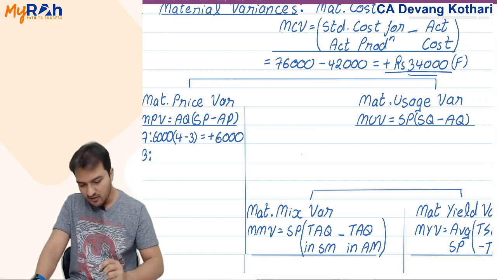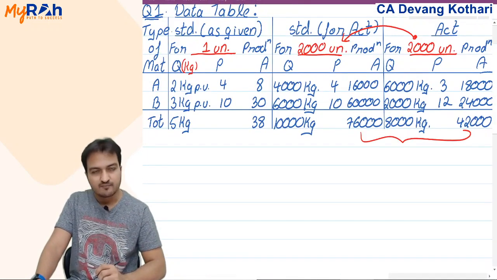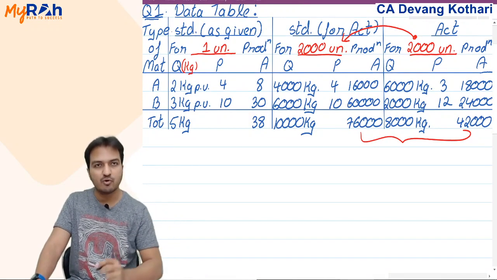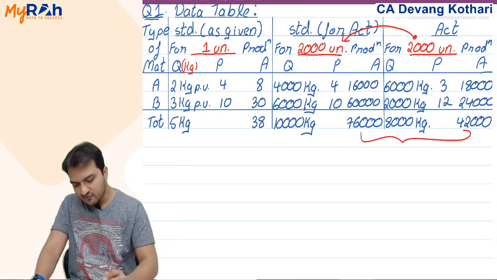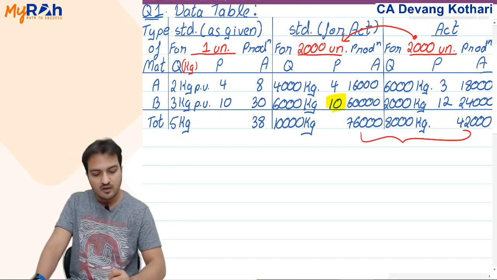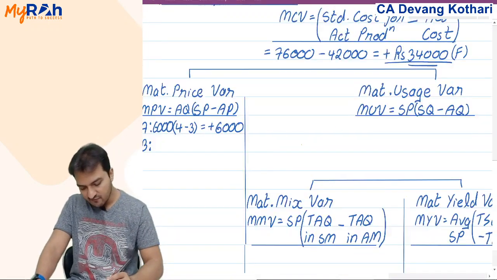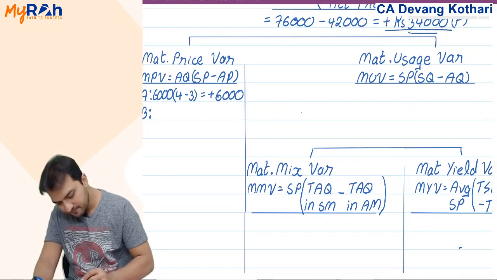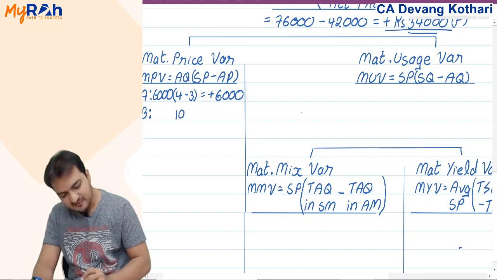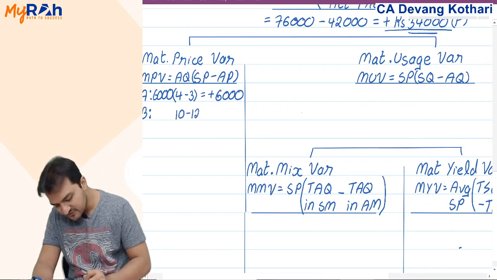Same way, think in material B. For material B, did I save price or did I pay more price? I was supposed to pay 10 rupees, but I actually paid 12 rupees. Did I save or did I pay extra? Well, I paid extra. How much extra? 2 rupees extra. I was supposed to pay a standard price of 10 rupees, but I actually paid an actual price of 12 rupees.